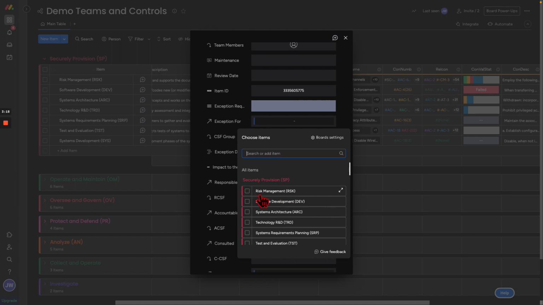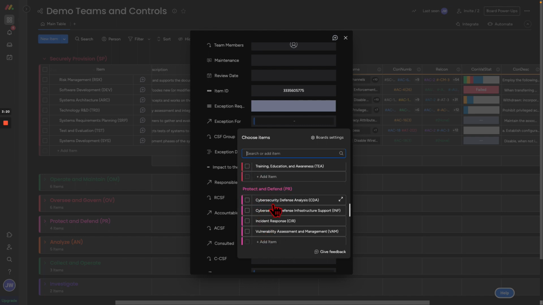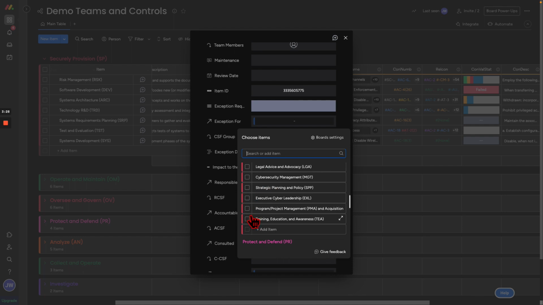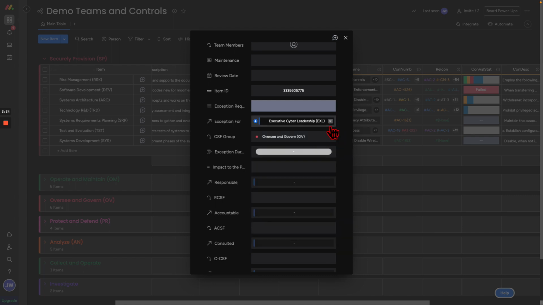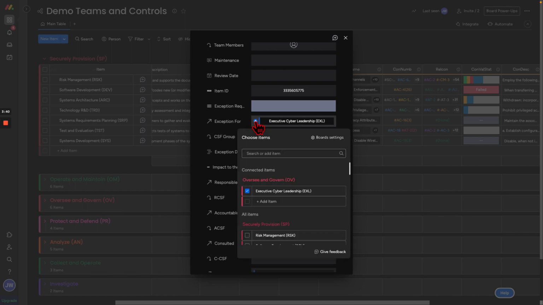Maybe we need an exception for, again, we're using the NIST framework to talk about those categories in the business that we're making exceptions for. So let's say we're going to make an exception for our executive cyber leadership because of this control and it would impact. Now we see what group of the cybersecurity framework is impacted by that. So it impacts oversee and govern.